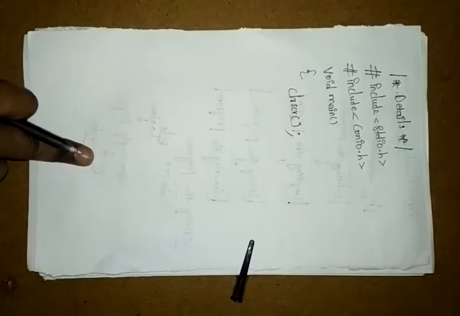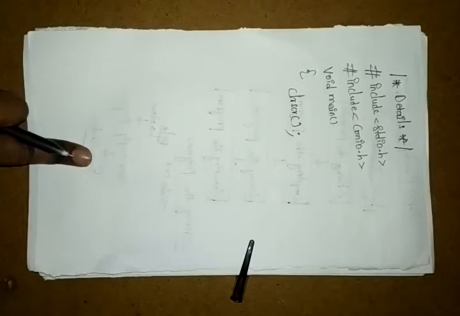For that you have to use clear the screen, so that only your current program's output is visible.